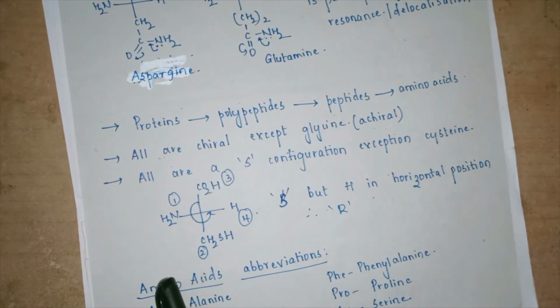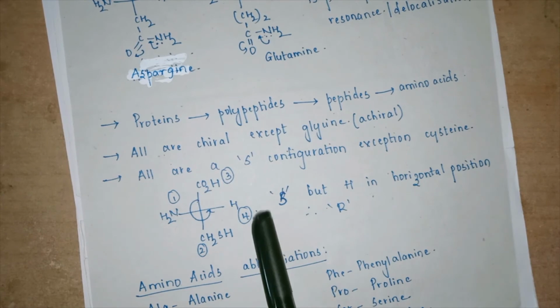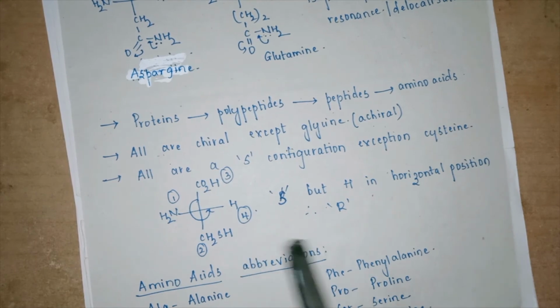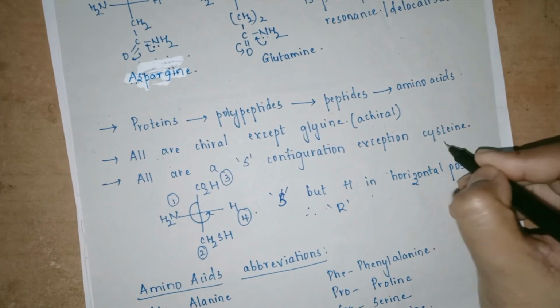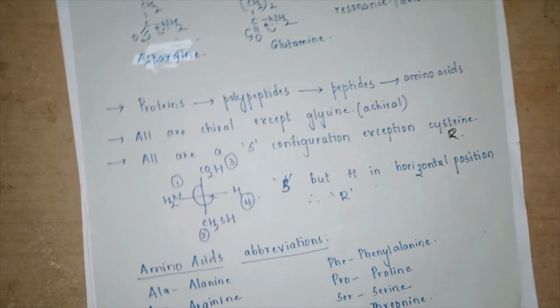I have already explained to you why this is. Cysteine 1, 2, 3, 4, but the proton is on the horizontal position. It has to be S when I look in an anti-clockwise direction, but because this 4 is at a horizontal position, it is going as R. So cysteine is having an R configuration, whereas all the other amino acids are in S configuration.